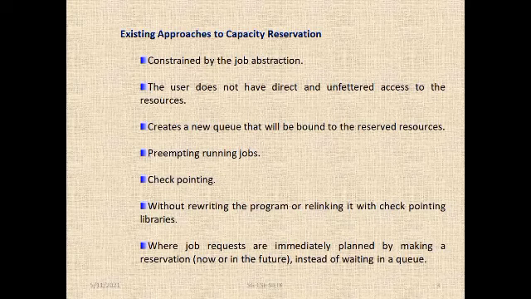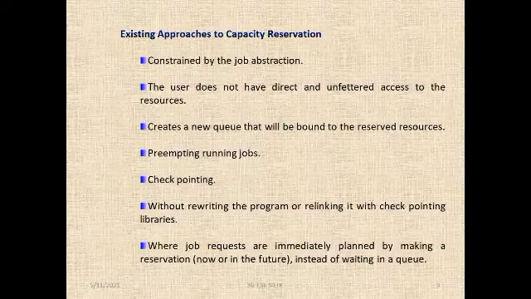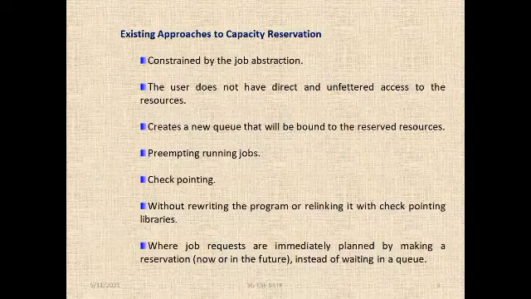And preempting running jobs is nothing but what I said just now: putting our first job in suspend manner, and pulling out the same job to continue by relinking the libraries. This is called preempting and non-preempting. Preempting means we put the job in suspension. Non-preempting means we do not have enough rights to reschedule the job.